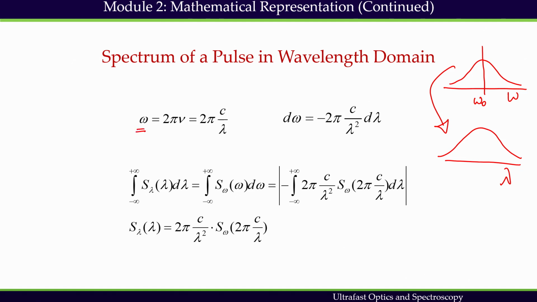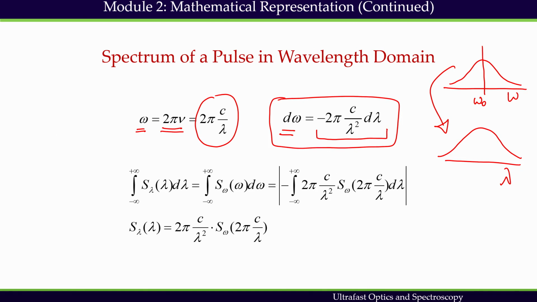Omega, which is angular frequency, can be represented by 2 pi nu. Nu is the optical frequency, which is c by lambda, so omega is 2 pi c by lambda. Now, if we take the derivative d omega, we get minus 2 pi c by lambda square d lambda. This is an important realization. Whenever we are converting the frequency domain to the lambda domain, we have to think along this line.